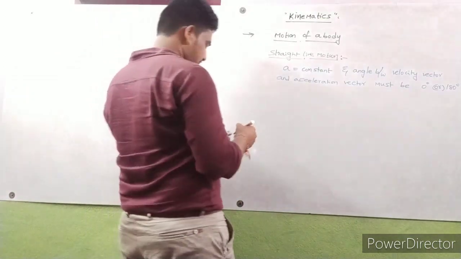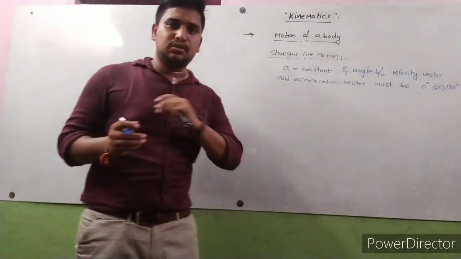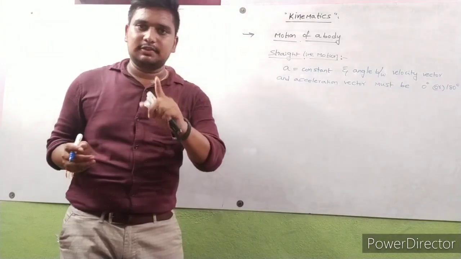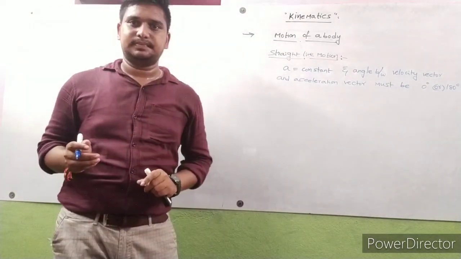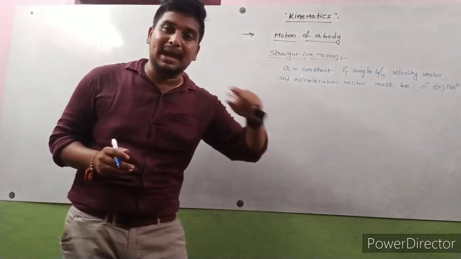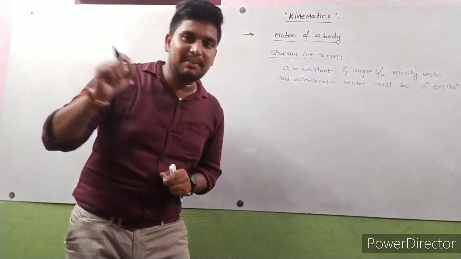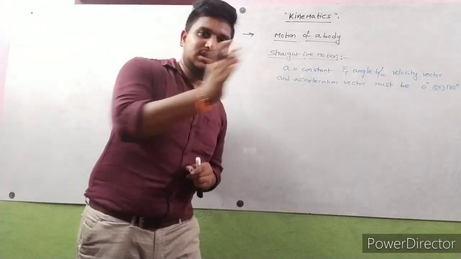This is very important. Throughout the motion, the acceleration of the body is constant. That motion is called uniform accelerated motion. Uniform means the same acceleration throughout the motion.